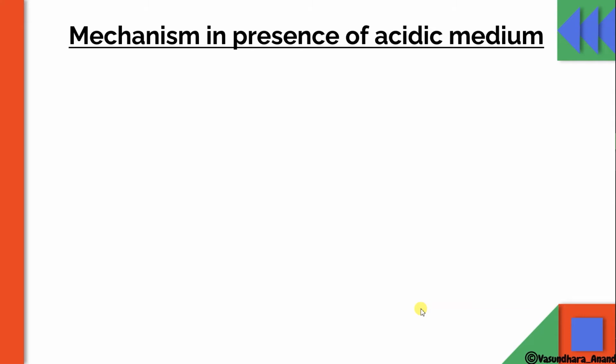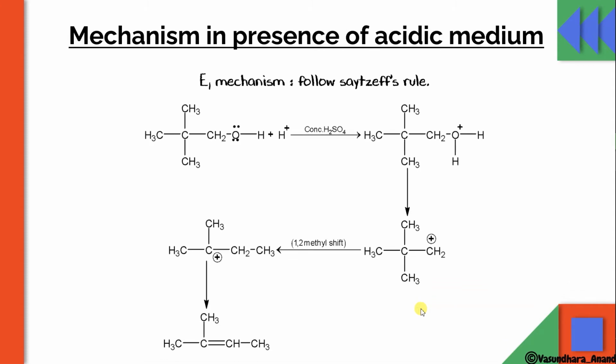Now this is the mechanism in presence of acidic medium. How does this react? What is the mechanism? When it reacts with the acidic medium, even in this mechanism, elimination will follow the Saytzeff rule. Already I have told you. Let's see this mechanism. So this is checking: is it a tertiary or primary? It is primary because it is attached with only one carbon.